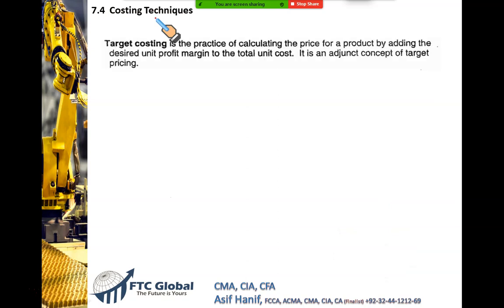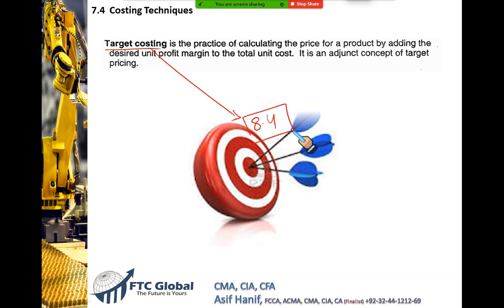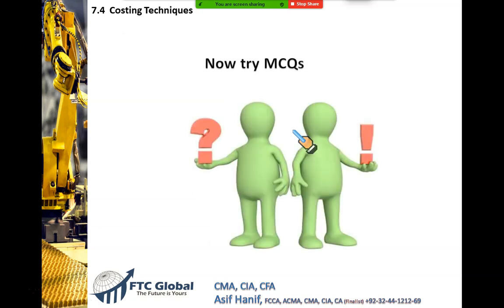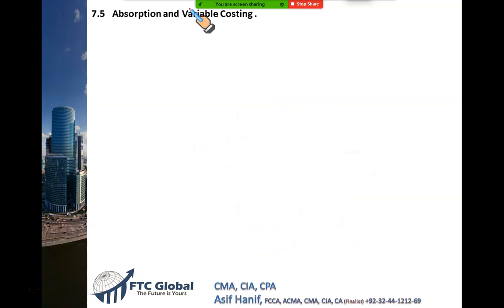Right. Then we have target costing. This target costing is also covered in life cycle costing, and that is your Unit 8.4. We'll discuss it there. So technically, your 7.5 is over. Khalas. Gone. No need to do any MCQ. No need to even read this. You can skip this topic because we'll discuss all these in detail.